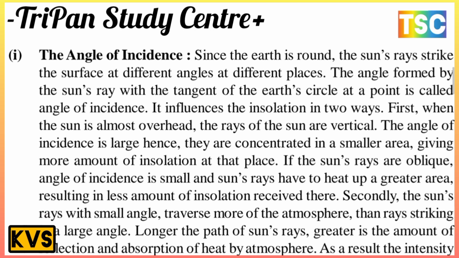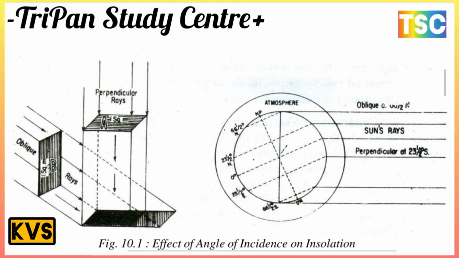Second, the sun's rays with a small angle travel through more of the atmosphere than rays striking at a large angle. The longer the path of the sun's ray, the greater is the deflection and absorption of heat by the atmosphere. As a result, the intensity of insolation at a place is less. This is the most important point here.